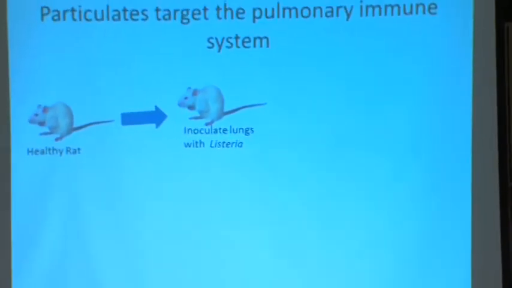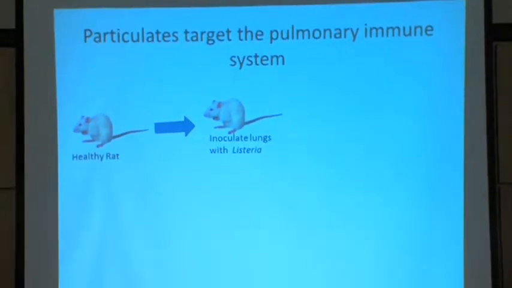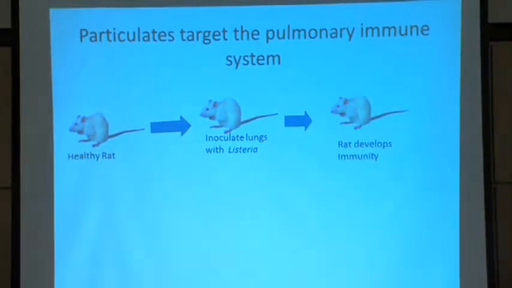So just to give you an idea of what the health consequences can be. If we take a healthy rat, and laboratory rats are notoriously tough creatures, okay? They survive a lot of insult. And if we inoculate the lungs of a laboratory rat with listeria, a nice healthy rat, the rat will develop immunity to the listeria and just keep on ticking.